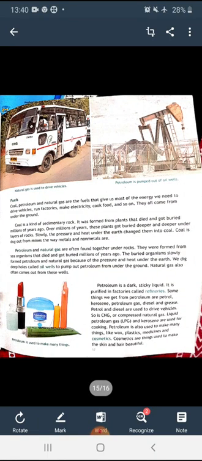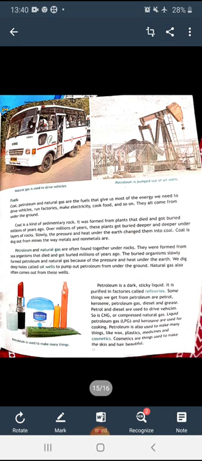After that, fuels. Coal, petroleum and natural gas are the fuels that give us most of the energy we need to drive vehicles, run factories, make electricity, cook food and so on. They all come from under the ground. So beta, these are the fuels: coal, petroleum and natural gas. We are using natural gas. They are the fuels that give us most of the energy.